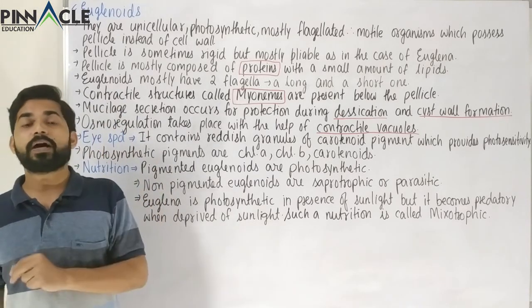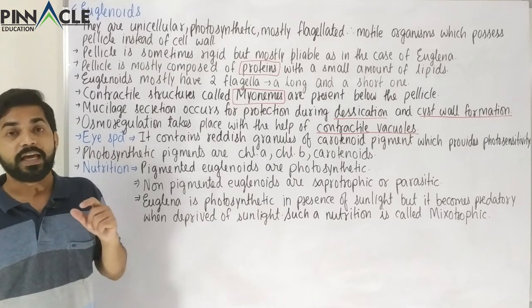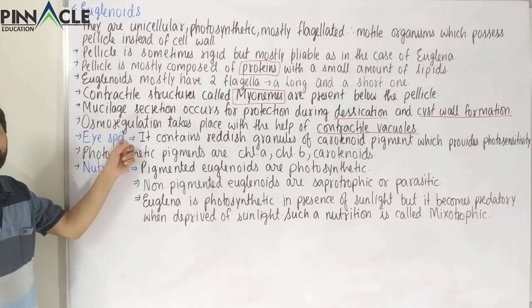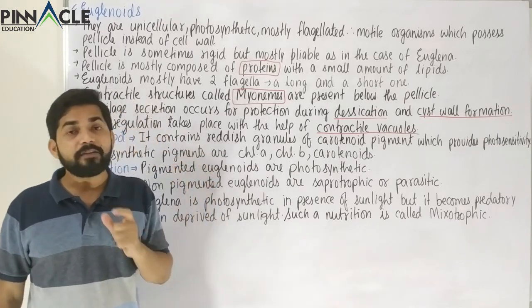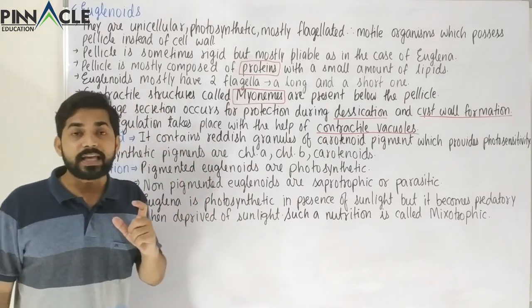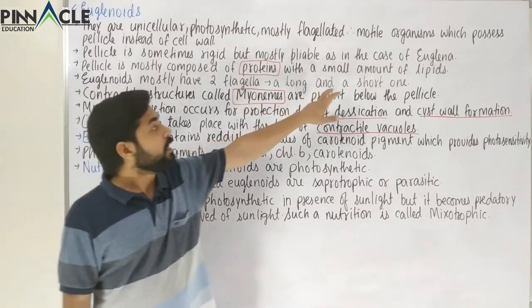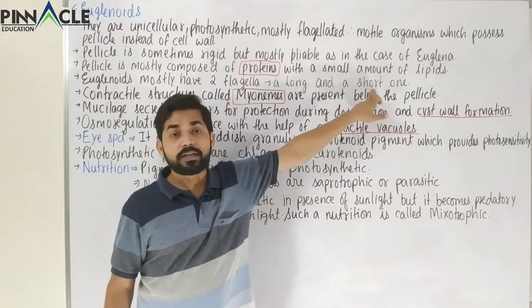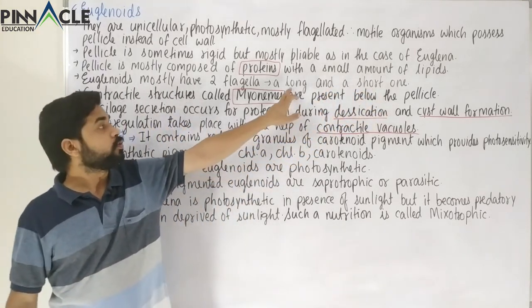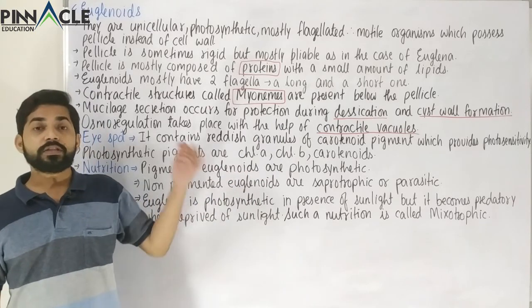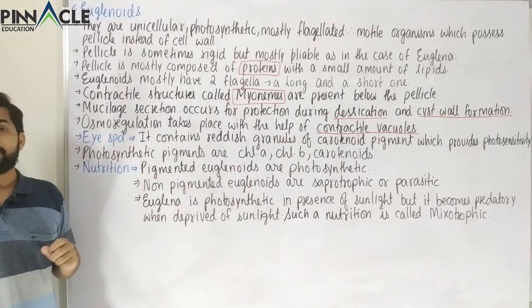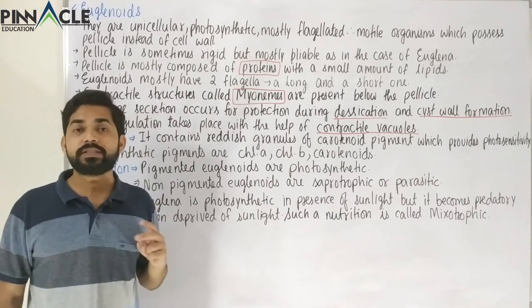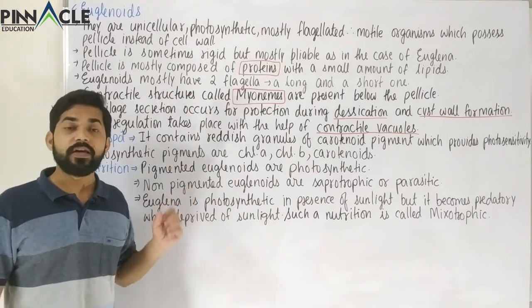So there are two photosensitive areas, and one is the eye spot, and the other photosensitive area is the paraflagellar body. And where is that? The paraflagellar body is the point where the short flagellum is attached to the long flagellum. So the paraflagellar body and also this eye spot, these two are photosensitive areas in the case of euglena.